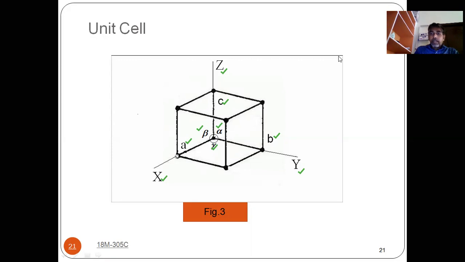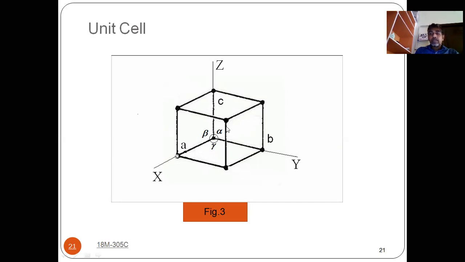I'm repeating once again. This is the diagram for a unit cell. If you repeat this pattern in x direction, y direction and z direction, what will you get? You will get a space lattice. So we are taking the smallest portion which gives the complete representation of the space lattice.